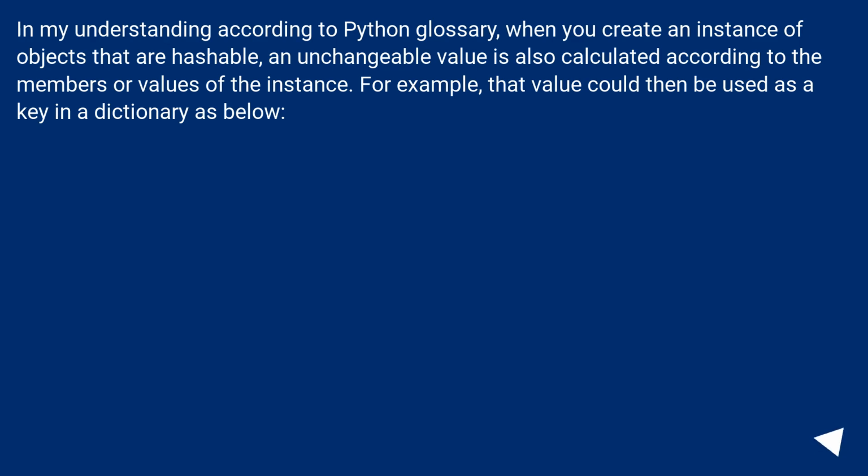In my understanding, according to the Python glossary, when you create an instance of an object that is hashable, an unchangeable value is also calculated according to the members or values of the instance. For example, that value could then be used as a key in a dictionary as below.